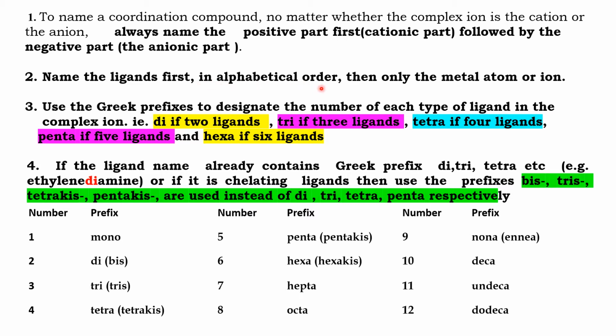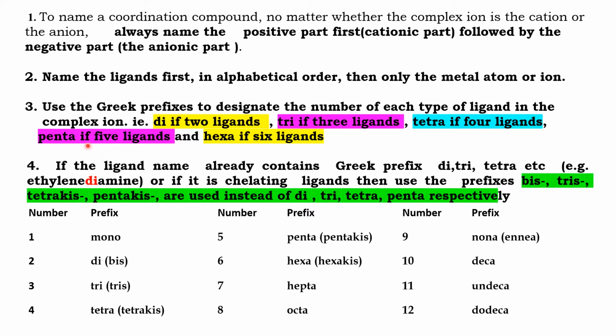That means if the coordination compound contains two ligands, cyanide and bromide, CN minus and Br minus, alphabetically, bromide is first, then cyanide. So we have to name bromide first, then cyanide. Then name the metal ion. So the second rule states that name the ligands first in alphabetical order, then the metal ion.